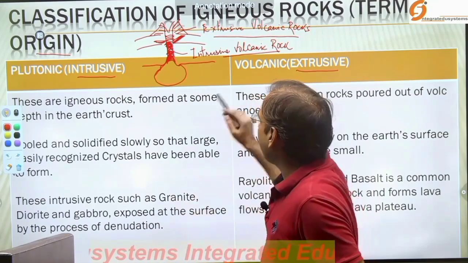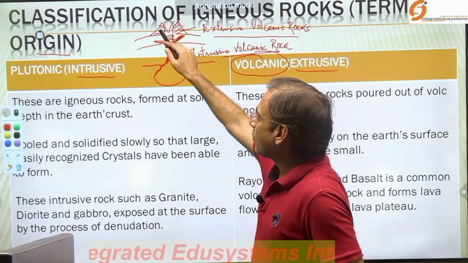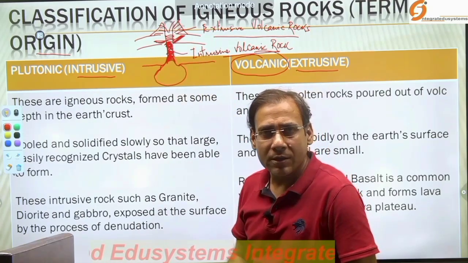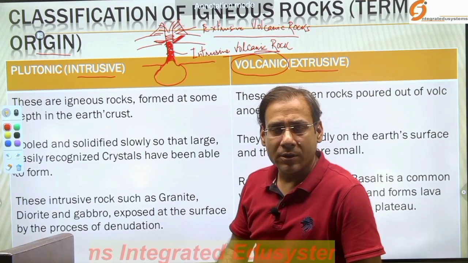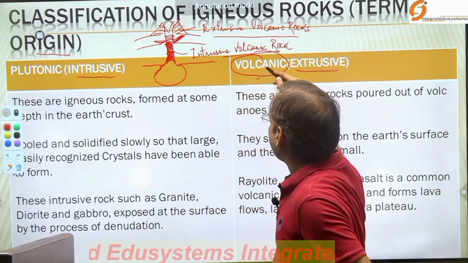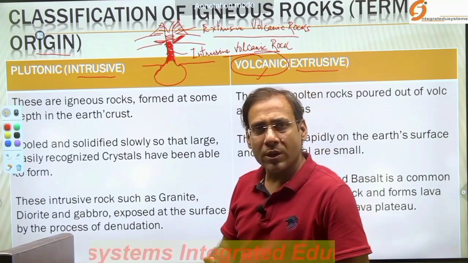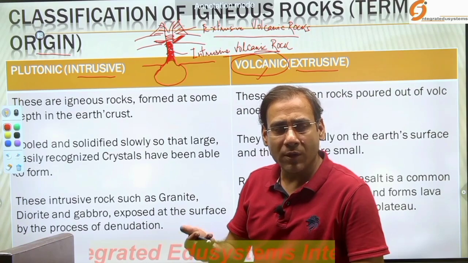We also call the extrusive volcanic, because a volcano is a triangular, conical structure which forms over the crustal rock or the surface of the earth. The extrusive igneous rocks are also known as volcanic, as a product of solidification and cooling of lava.